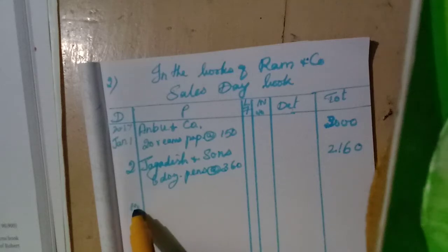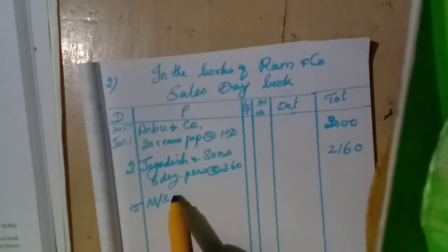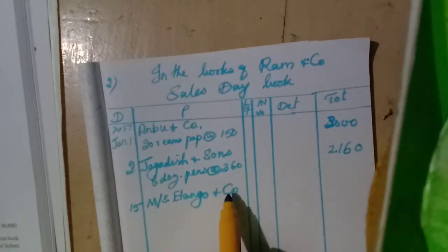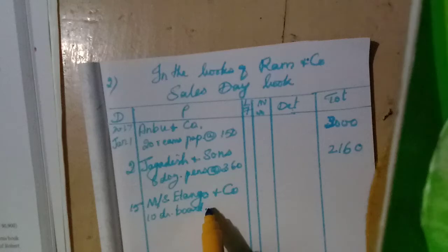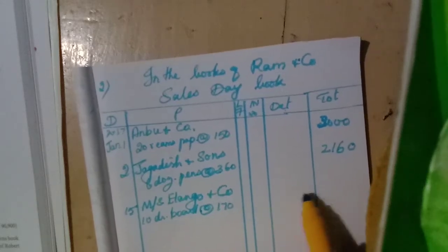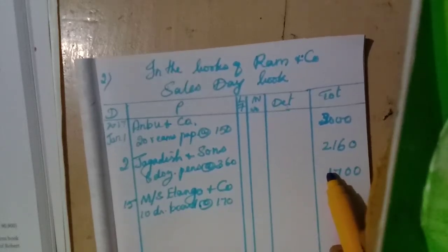Then January 15. That one sold on credit. So Messrs. Yelanko and Co., 10 drawing boards at the rate of rupees 170. Okay, 1700. Okay, that's all. Next one.